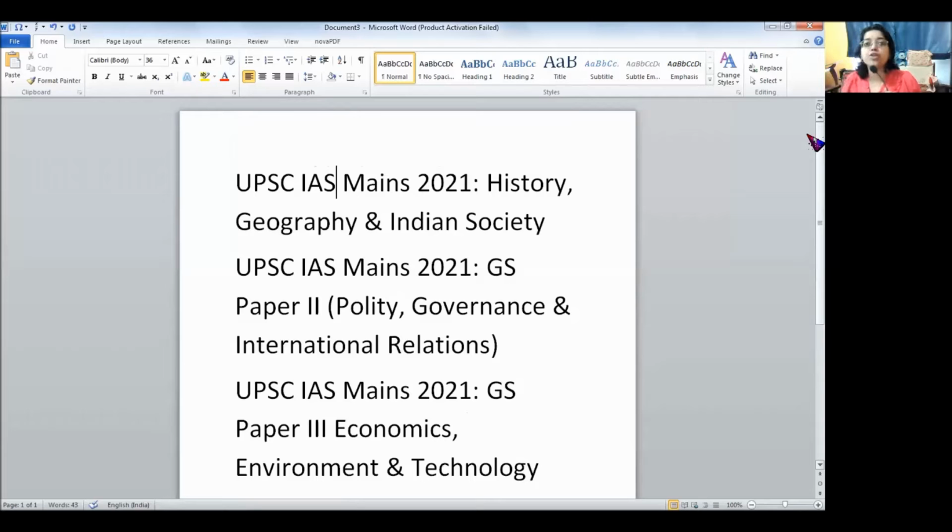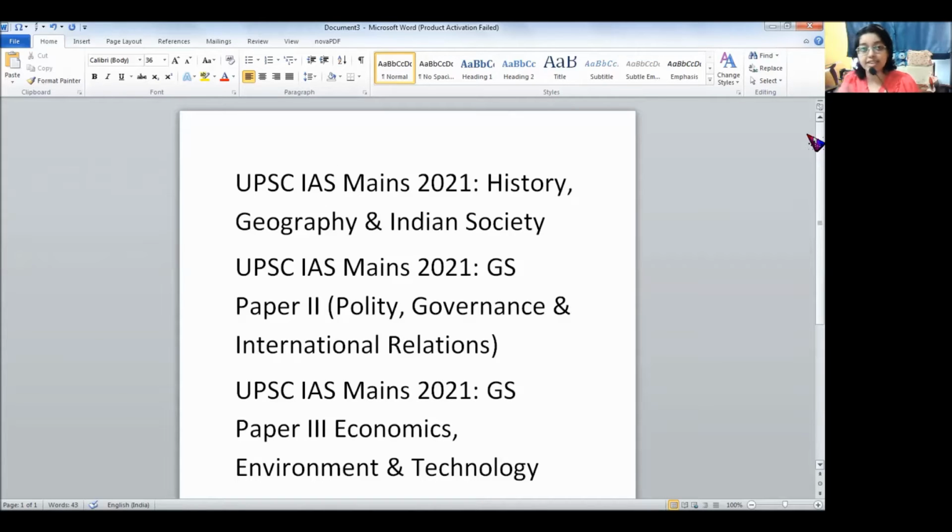This paper is almost the same as the law optional paper. So guys, it's a good option to take. You can go ahead and study for the law optional and the same information you can use in paper 2. So you are covering 2 syllabuses at one time, the GS1, GS2 as well as the law optional.